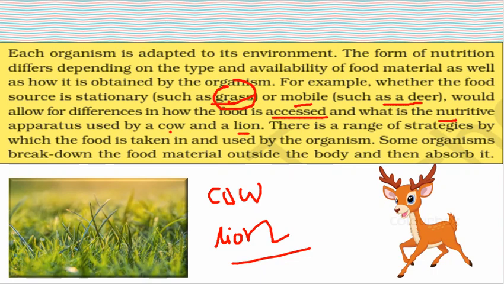Okay, so here we can see that the cow and lion both are animals, but the strategy of making food or taking the food is different. The cow eats the grass and the lion eats the deer. Clear? So here we can conclude that for different animals like cow and lion, the strategy for making the food is also different.